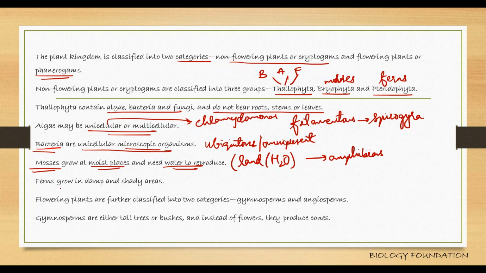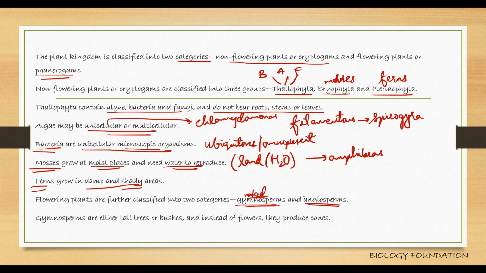Okay. Ferns are basically your pteridophytes. They grow in damp and shady areas. Flowering plants are again classified into gymnosperms and angiosperms. Gymnosperms, they have naked seeds. Okay, why? Because here the seeds are not enclosed in fruit.